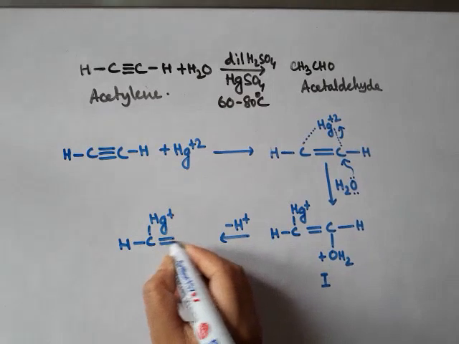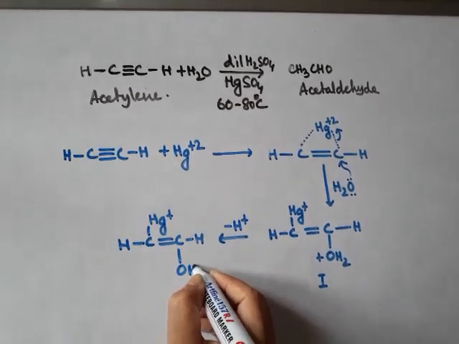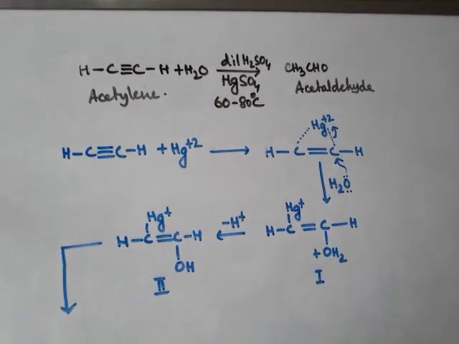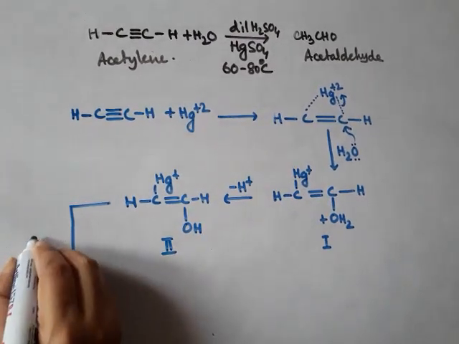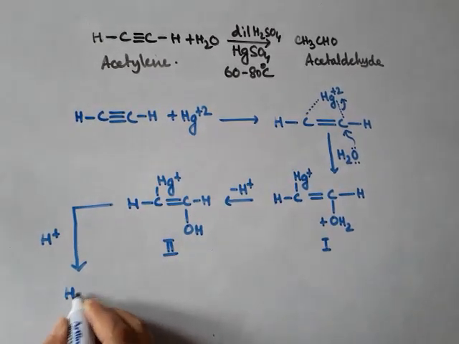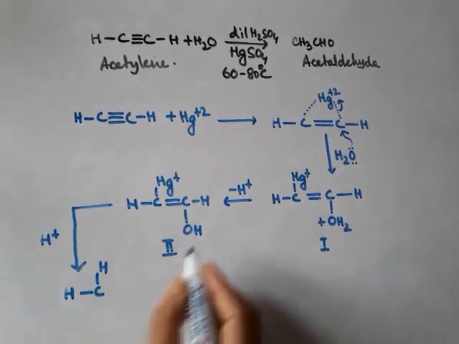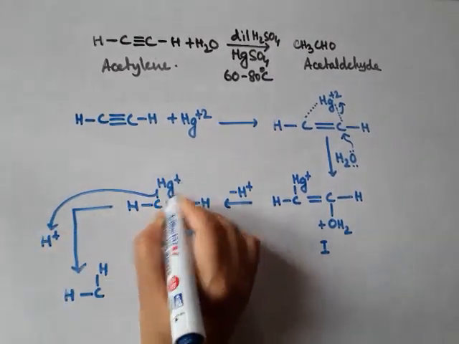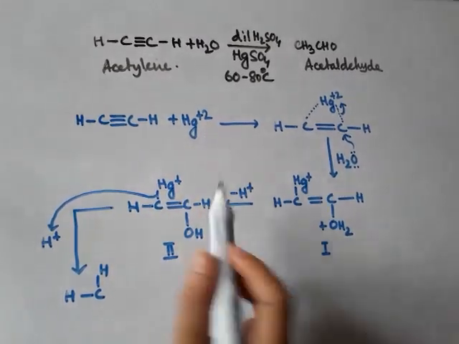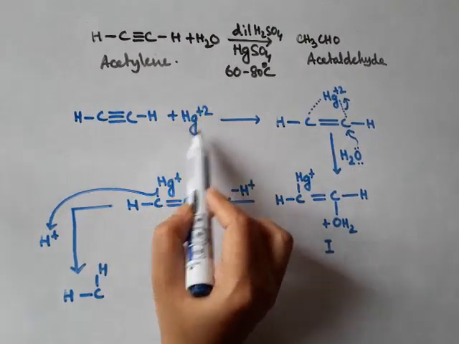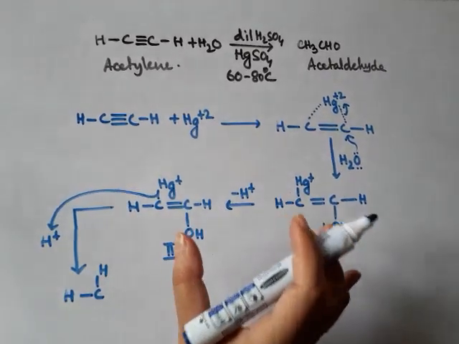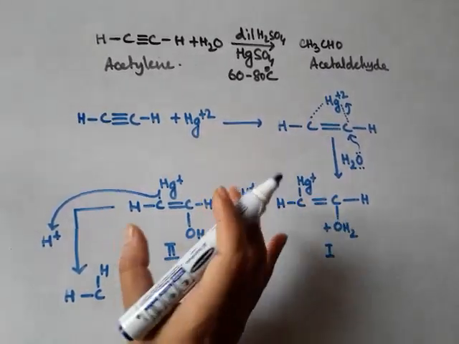This is our intermediate 2, and in the next step this intermediate will be hydrolyzed. That means replacement of mercury by hydrogen will occur, and as this bond will be broken, Hg+ will again be converted to Hg2+. From the beginning of the reaction we had Hg2+, and after the reaction we are also getting Hg2+. That means it participates in the reaction, but it is not changed after the reaction is over. That's why this is a catalyst.